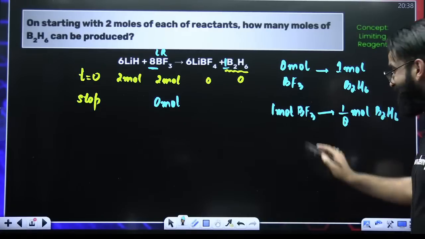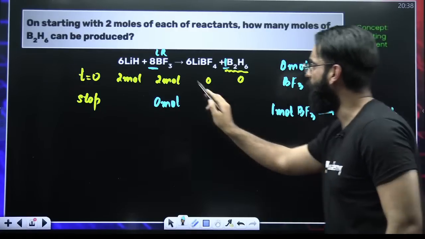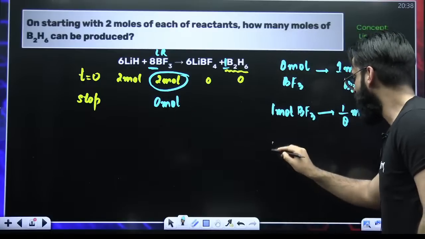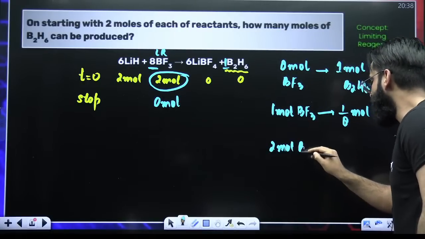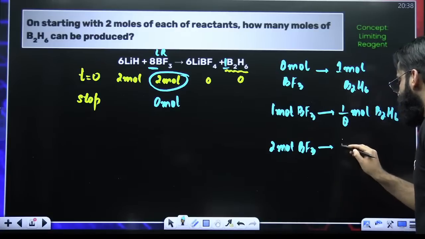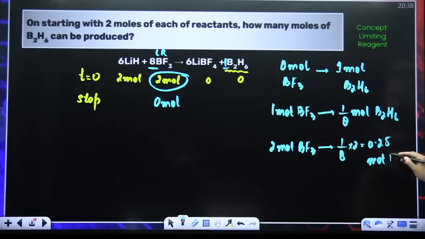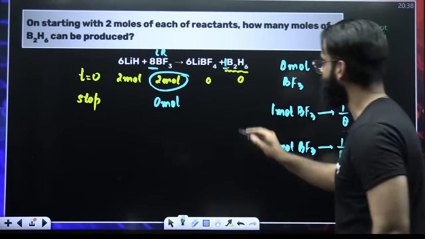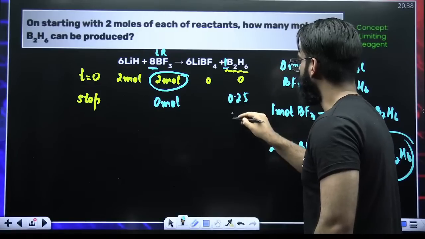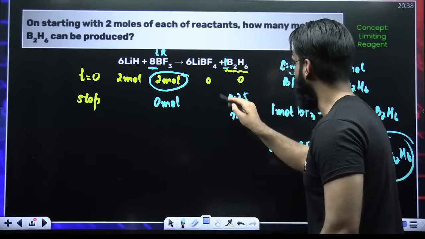Unitary method. Did we start with 1 mole of BF3? No, we started with 2 moles of BF3. So I would say 2 moles of BF3 would have produced 1 by 8 multiplied by 2. The answer is 1 by 4, which is 0.25 moles of B2H6. So I would say finally at the end of the reaction, 0.25 moles of B2H6 would have got formed.